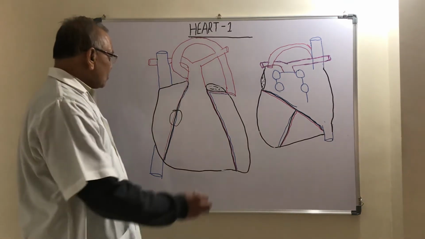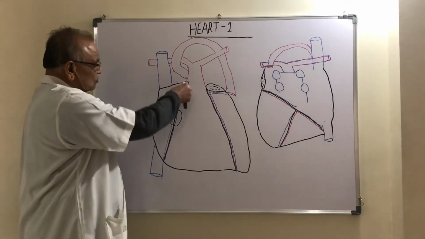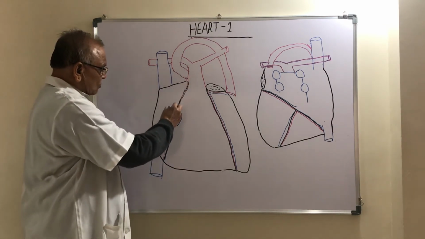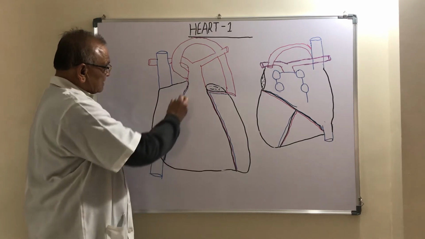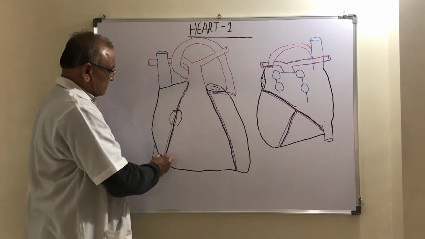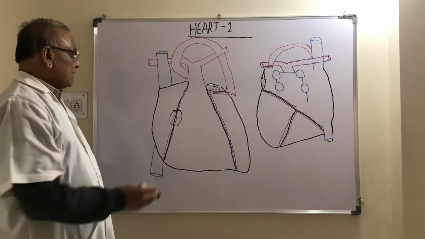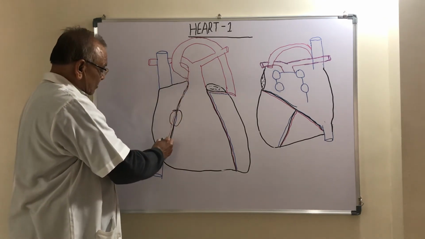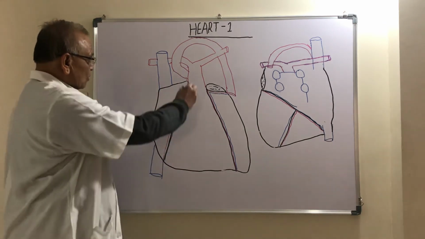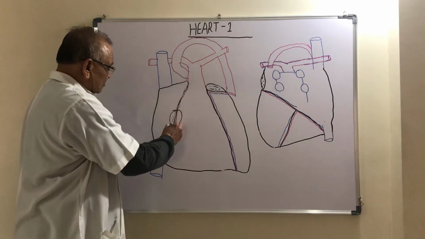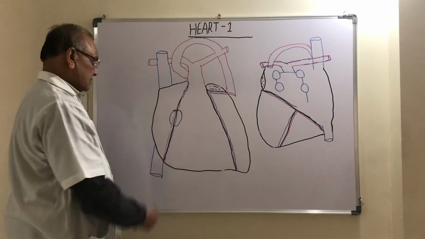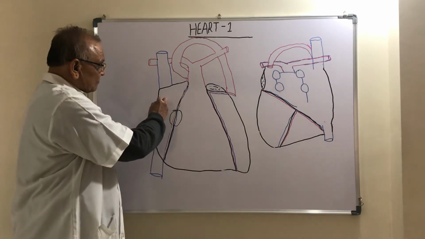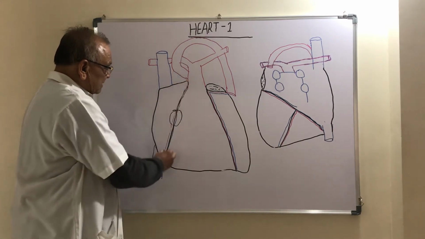The right anterior coronary sulcus is traveled by two structures: one is the right coronary artery and the second is the small cardiac vein. The right coronary artery arises from the ascending aorta and runs in the right anterior coronary sulcus, and the small cardiac vein also runs in it. This sulcus separates the right atrium and right ventricle on the anterior aspect of the heart.